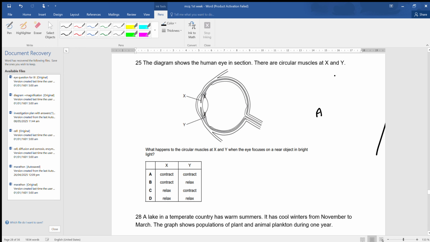Now next, the diagram shows the human eye in section. There are circular muscles at X and Y. Okay, now what happens to the circular muscle at X and Y when the eye focuses on a near object in bright light? We know that in bright light, the iris muscle, fine, so what happens to the iris muscle in bright light? The circular muscle will contract. So the iris at X will contract. The A and B are the correct answer. And what happens to the muscle at Y? Near object,